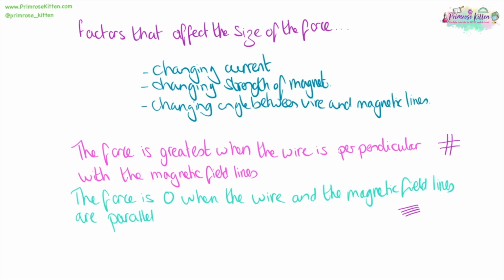The greatest force is when the wire is perpendicular with magnetic field lines, and the force is going to be 0 if the wire and the field lines are parallel.